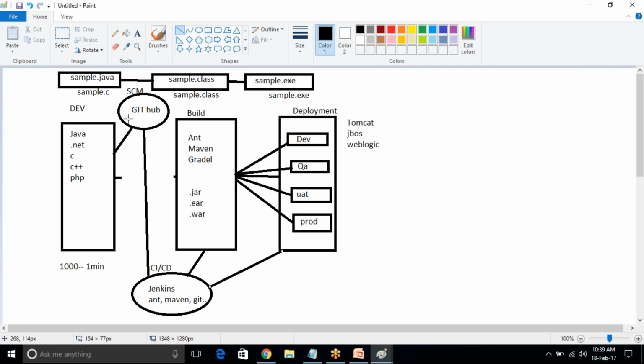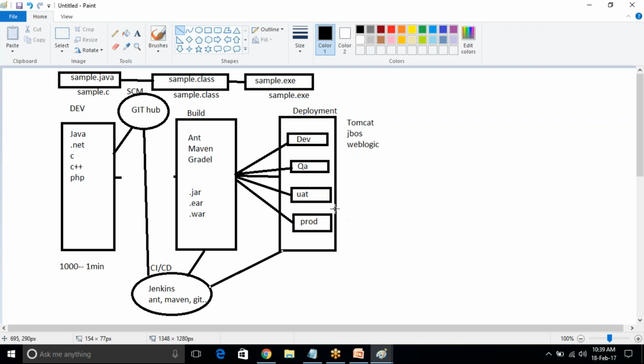If any modification is there in the GitHub repository, it automatically clones the code. Clone means it copies the code onto our local machine. By using Ant, Maven or Gradle, it can generate a build file, an executable file like jar, war, EAR files. After that, automatically it deploys into the dev server, QA server, UAT server, production server.